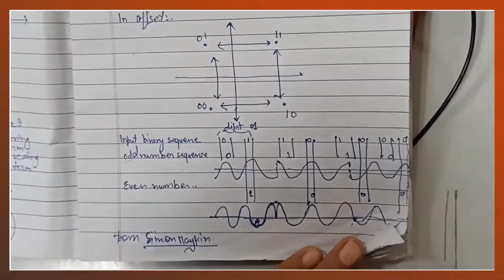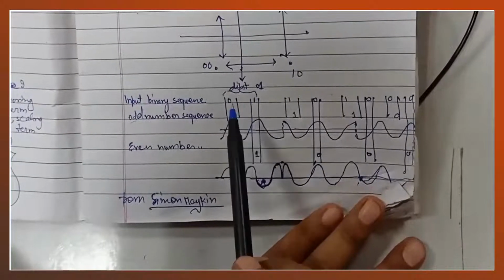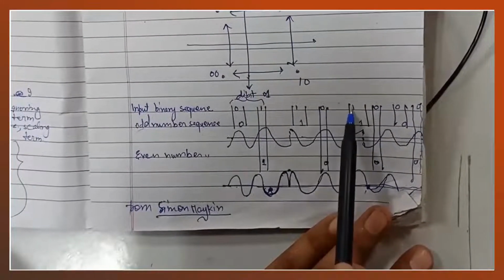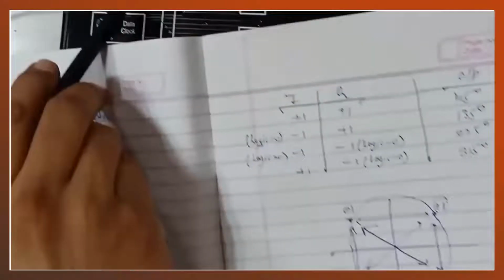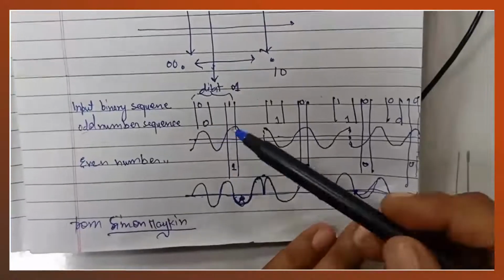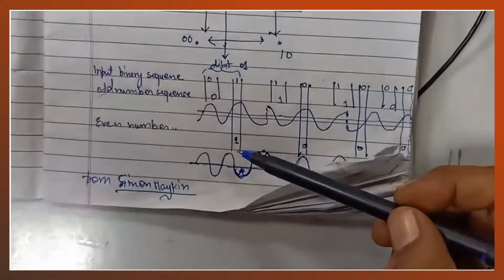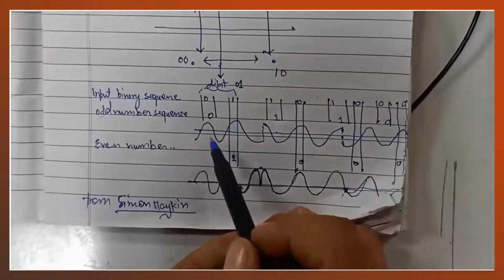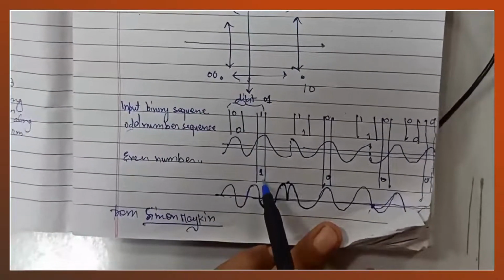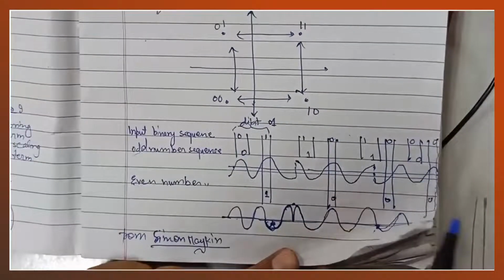Now we have taken this figure from the book by Simon Haykin, and here we can see the bits 0 1 1 0 1 0 1 0 0 0 are coming. After 2-bit encoding, suppose the upper branch is carrying 0 and the lower branch is carrying 1. So the odd number bits and even number bits simultaneously get multiplied in the two branches.